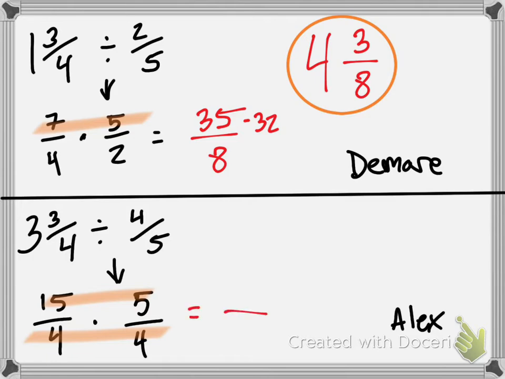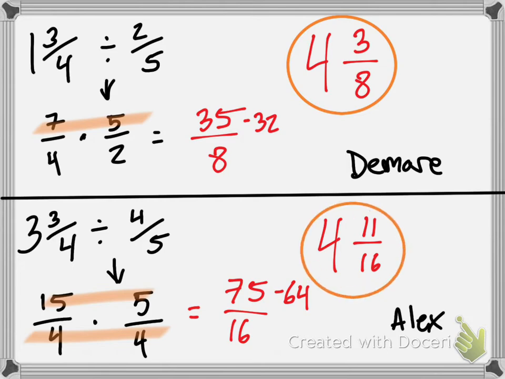What is 4 times 4? 16. Perfect. Do you know 15 times 5? Perfect. 75. And we want to see how many times 16 goes into 75. For the sake of time, it goes in 4 times. 4 times 16 is 64. So I want you to take that away from the top. What is 75 minus 64? It's 11. Perfect. So our answer is 4 and 11/16.